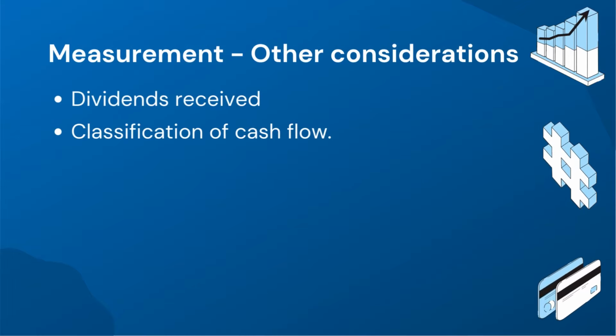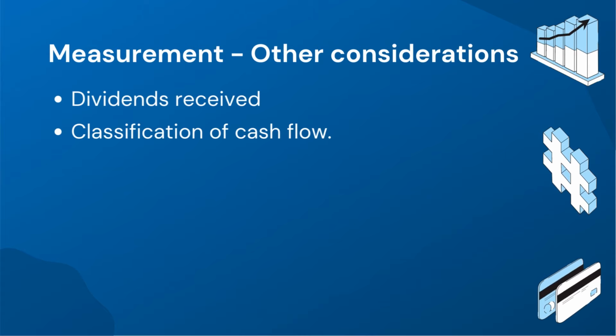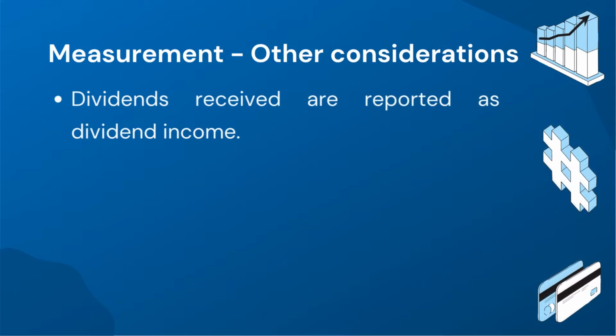Equity securities investments involve considerations beyond fair value. Two key aspects to consider are the treatment of dividends received and the classification of cash flows related to purchases and sales. When dividends are received from equity securities, they are reported as dividend income. These dividends are recognized as income in the financial statements, contributing to the investor's overall revenue or income.